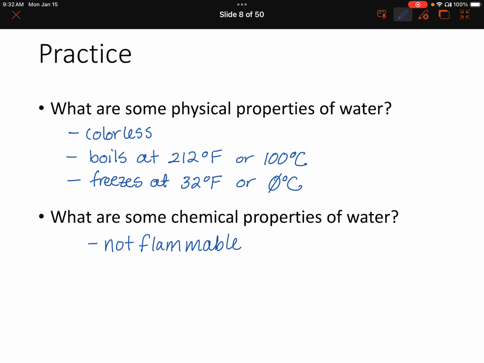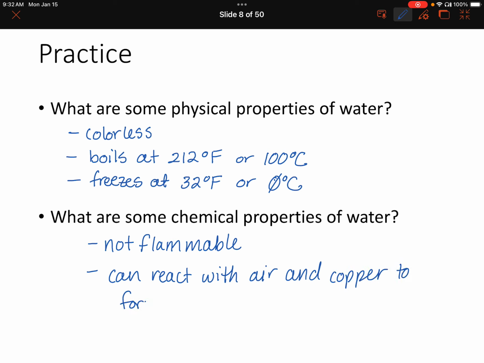And then just earlier we saw that water can react with air and copper to form copper oxide. And of course, water can do many other reactions as well. So these are just a few examples.